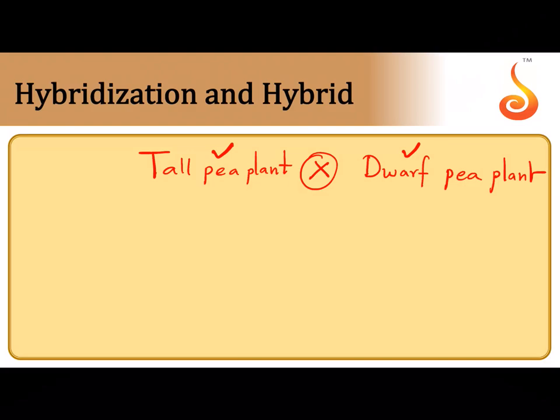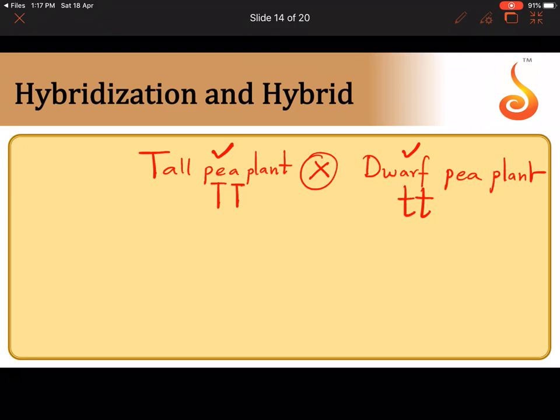Because I have chosen two parents, a cross between two, mostly they should be pure breeding parents. That means this should be capital T homozygous. This should be small t homozygous. So a cross between two pure breeding parents differing in one or more pairs of contrasting traits. Now how are these two differing from each other? They differ in one pair.